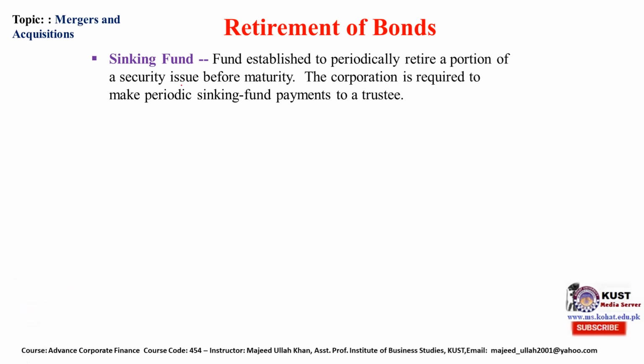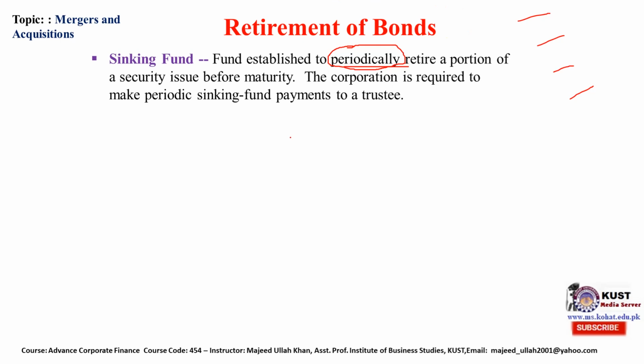First is the sinking fund. A fund established to periodically retire a portion of the securities issued before maturity. Periodically means not all of a sudden, but certain bonds on one date, certain bonds on another, and some amount of the bonds are bought back on the third and the fourth. So periodically the company retires or pays back these debt securities issued by the company.